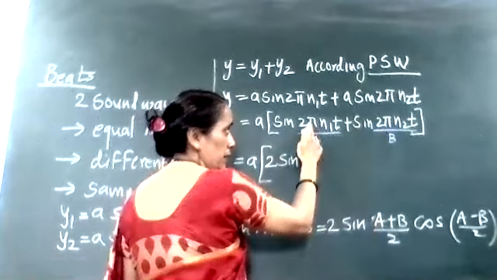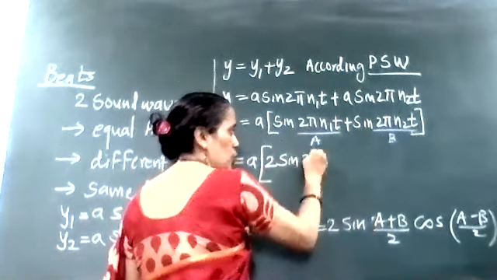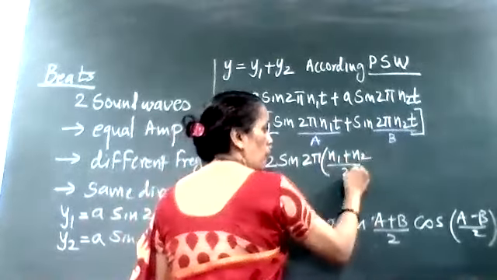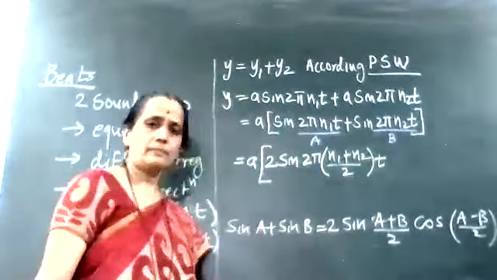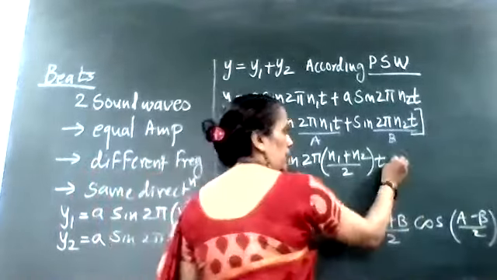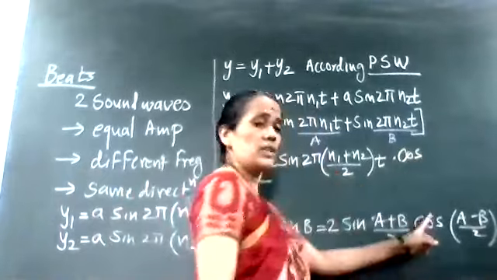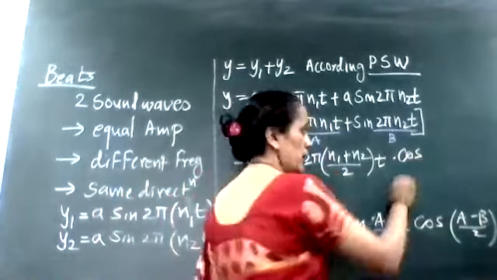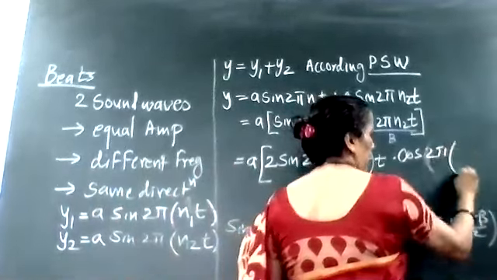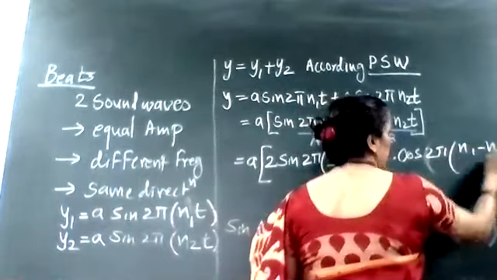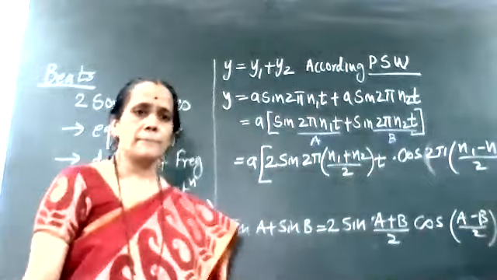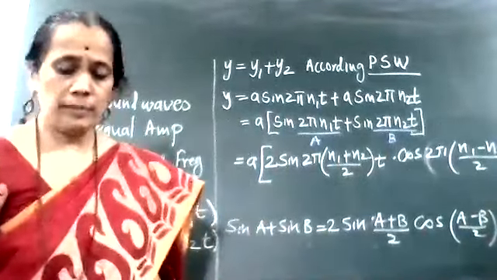Now in that A plus B, 2πt is common. So I say 2π in bracket (n1+n2) upon 2 into t. This is your sin of (A+B)/2, into what? Cos of (A−B)/2. So again I write into cos 2π into bracket (n1−n2) upon 2 into t. Clear? So I am getting this.